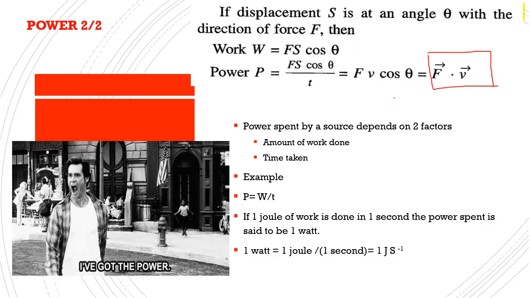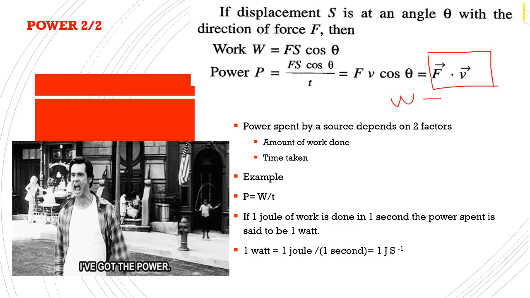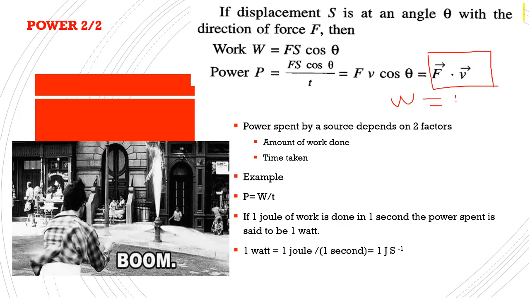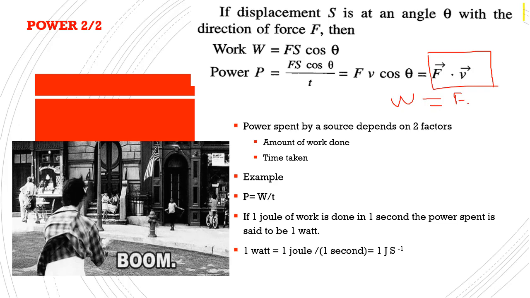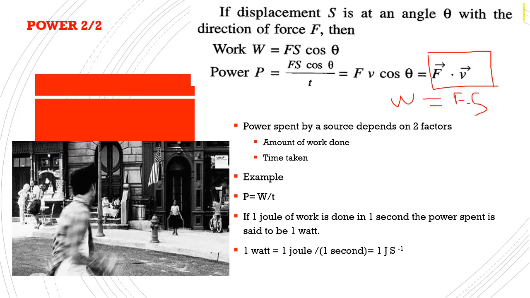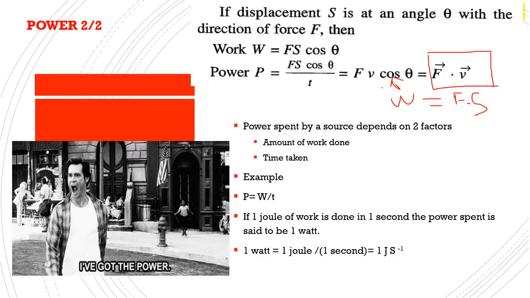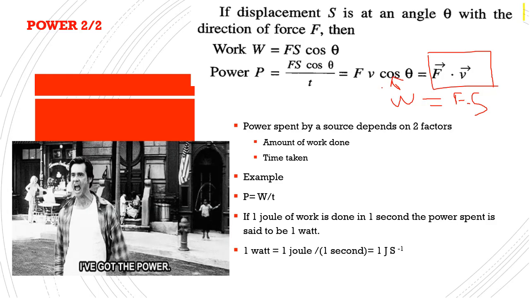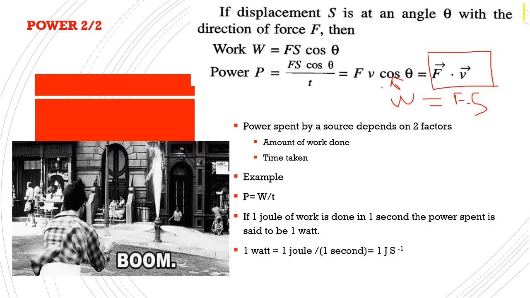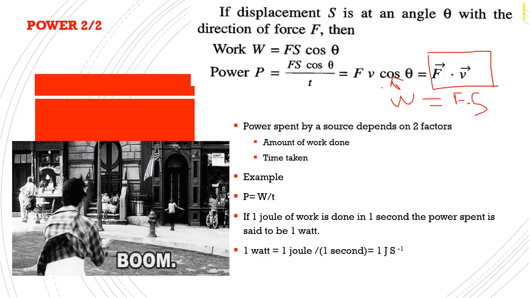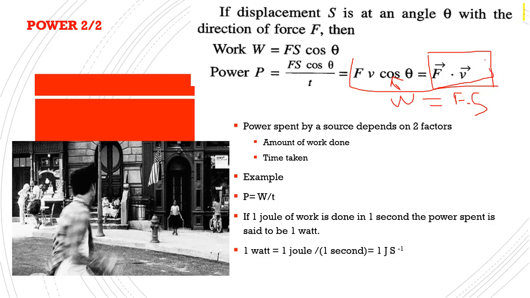Work done also is given as a scalar product, in which force into displacement. That's why we write F into s into cos theta. This is an operation on vector quantities which we will be seeing in higher classes. For right now, we have to just remember Fv cos theta.